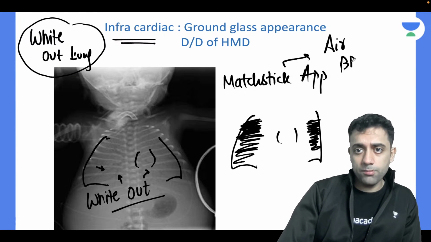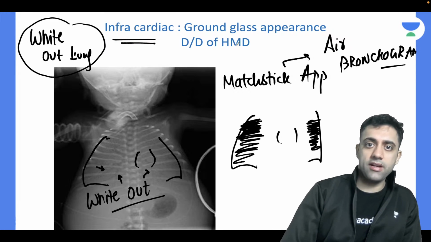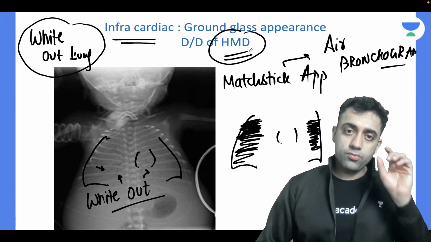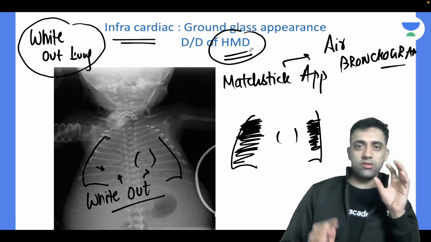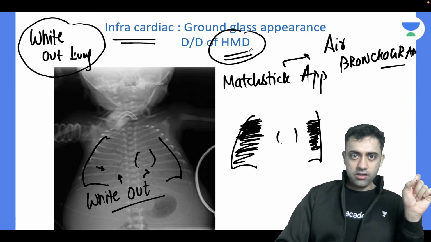Air bronchogram. Now, what is air bronchogram? Again, I have told in my HMD class, hyaline membrane disease. We have done a 1 hour lecture. In that one, I have shown you multiple pictures of air bronchogram. What is it? Why does it happen? So right now in this class, only I can tell you that this is a picture of white out lung.